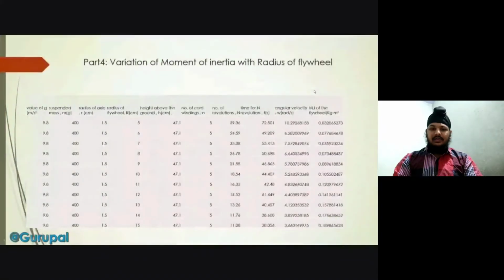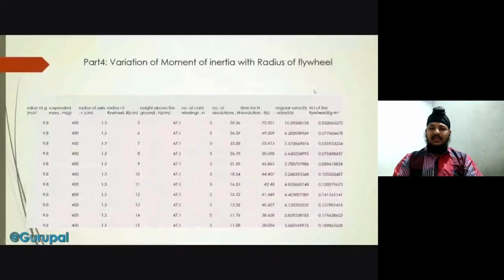I have taken these readings by taking g at 9.8 as a constant, suspended mass at 400 grams as a constant, radius of axle at 1.5 centimeter as a constant, radius of flywheel varying from 5 to 15 centimeter, height above the ground at 47.1 centimeter as a constant, number of cord windings small n equal to 5 as a constant. Number of revolutions also changes because I am changing the radius of flywheel. Time taken for capital N revolution also changes because number of revolutions capital N varies.